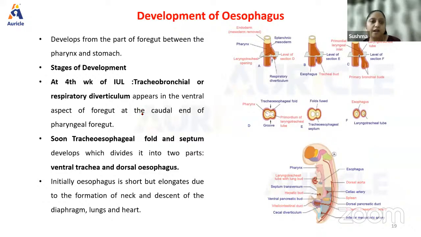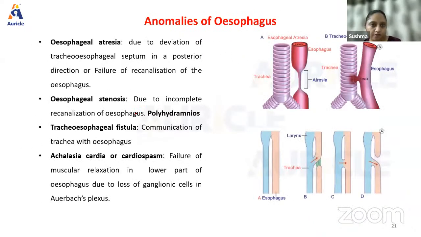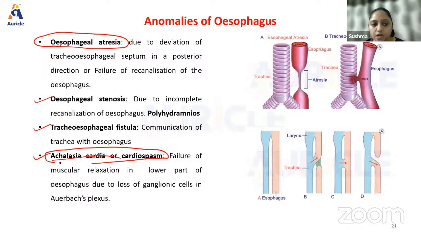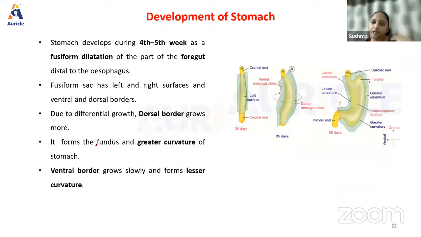We finished it. And just to revise, what are the different anomalies of esophagus? We have esophageal atresia, right? Esophagus is not formed at all. And esophageal stenosis, tracheoesophageal fistula, achalasia cardia, or cardiospasm. These are the anomalies of esophageal development. What we did not do was the development of stomach, which we'll be studying in today's class.